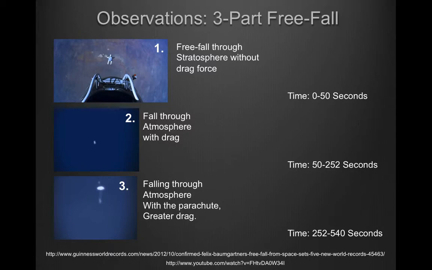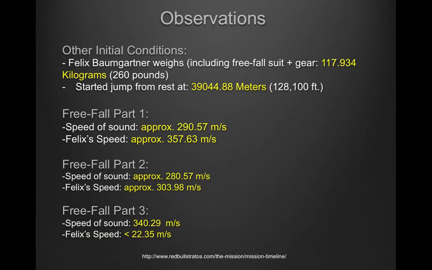The final and third part of the freefall is after Felix releases his parachute. It takes Felix 9 minutes to reach the ground. The parachute creates a large amount of drag that will help Felix decelerate steadily until he reaches the ground. Some more observations that I obtained from cited sources below. The weight of Felix, including the gear he used to freefall. He jumped from rest at 39,044 meters.